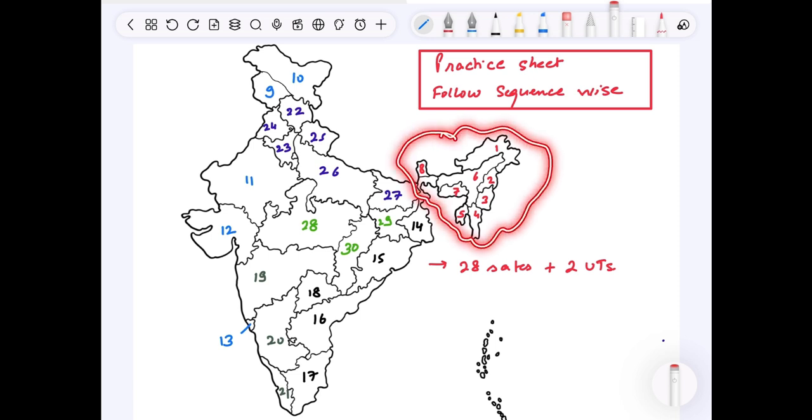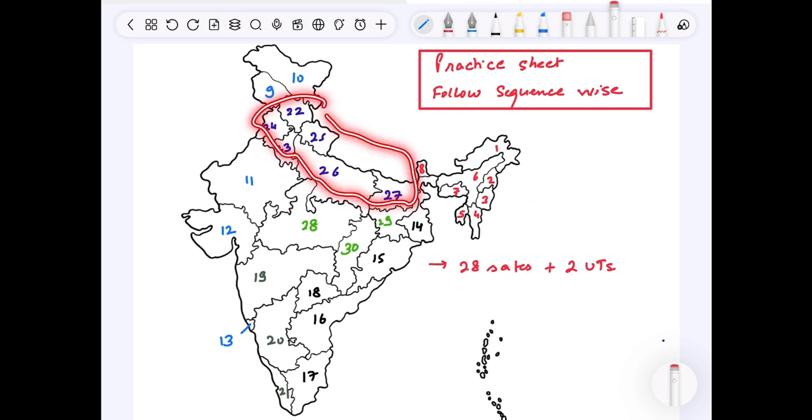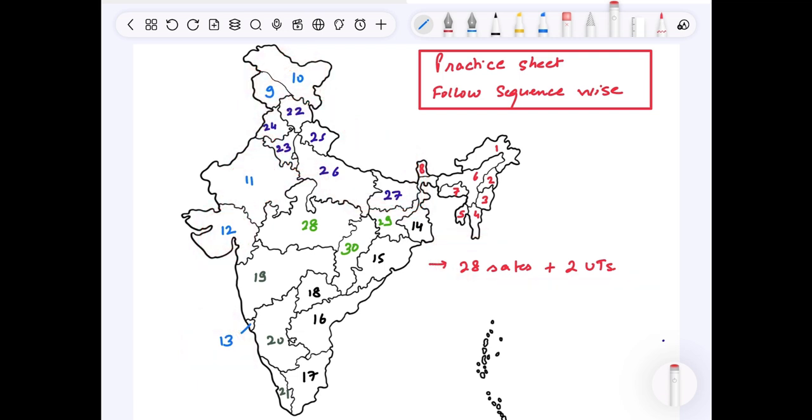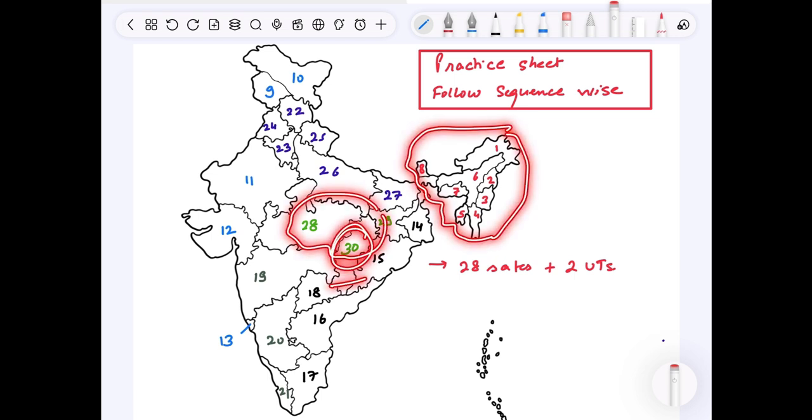Remember these states together, the red ones. Remember these blue states together, because I have formed a storyline along each and every grouping. Just try to remember them as I have made the colorings. Fine. So this is the final sheet. From the complete lecture, you just need to take one slide, that is this slide. Paste it on your wall and keep looking through this coloring and try to remember all the 30 numberings.